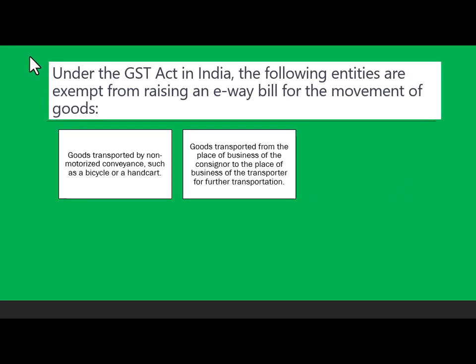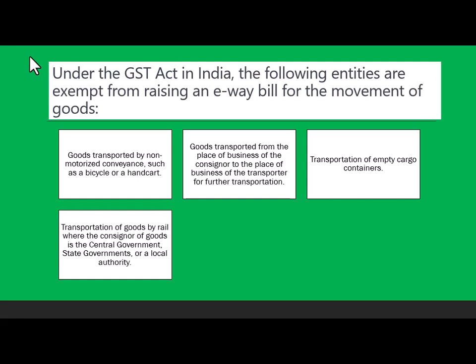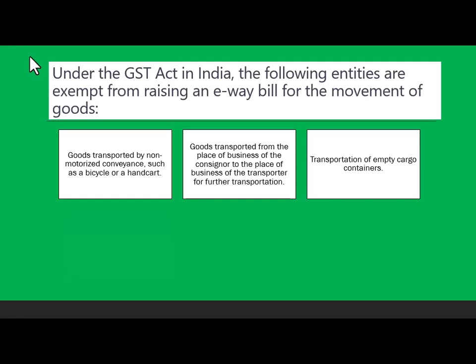Goods transported by non-motorized conveyance such as a bicycle or a handcart. When the goods are moving on a bicycle or handcart, there is no need of e-way bill. Goods transported from the place of business of the consignor to the place of business of the transporter for transportation. So if you are sending the goods to the transporter's godown, and from there the goods will be sent further, then e-way bill is not required.